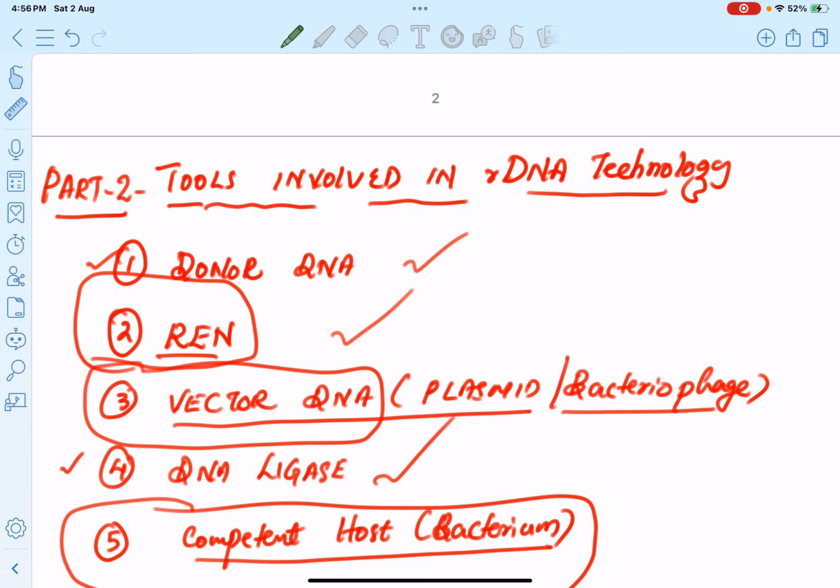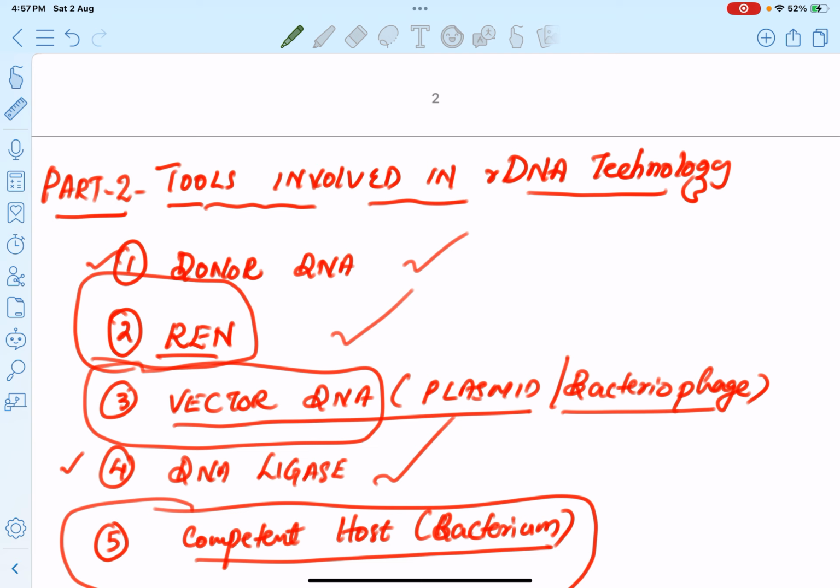Now we have to produce a large quantity of vaccines or antibiotics. So for large scale production, we have to transfer this recombinant DNA into the culture medium of the bacterium, where the replication of the recombinant DNA happens. Thus we get large quantities of desired DNA, and from this we produce vaccines, antibiotics, etc. So which are the tools involved in rDNA technology?